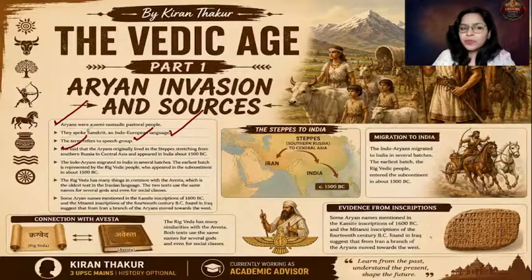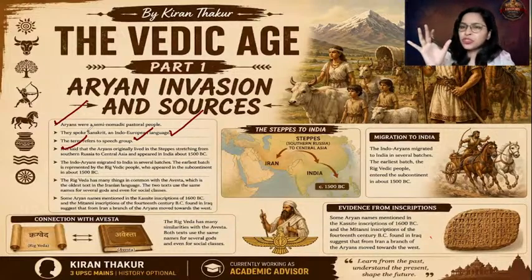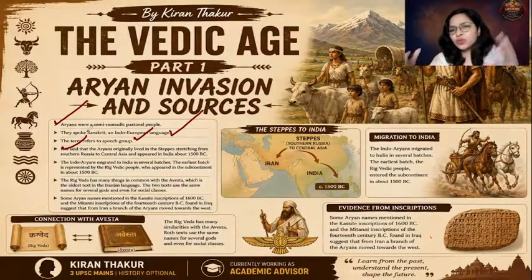They belong to the steppes area, stretching from southern Asia to Central Asia. And slowly and gradually, they began their migration. So from 3000 BCE onwards, the migration journey began. A group of people migrated and settled in Europe. Yet another group migrated and settled in Iran. And from Iran, they slowly and gradually came to the Indian subcontinent.